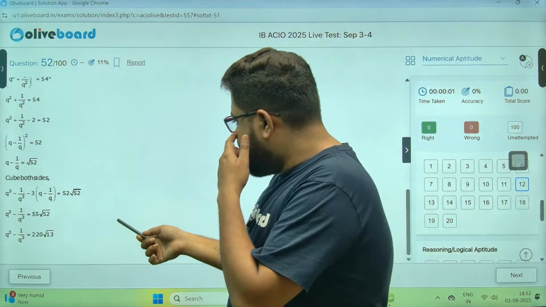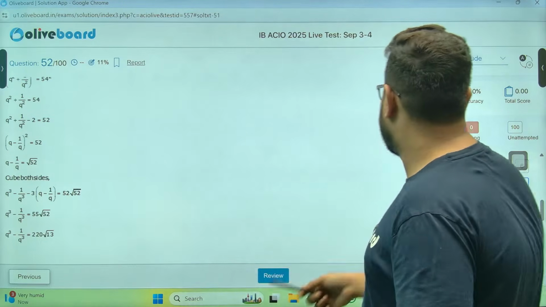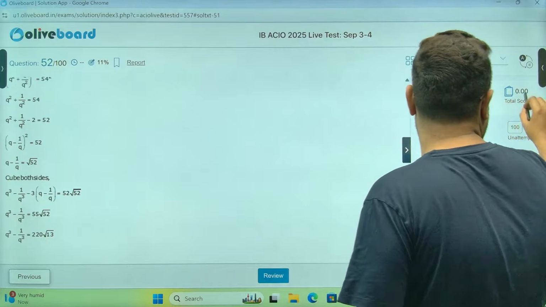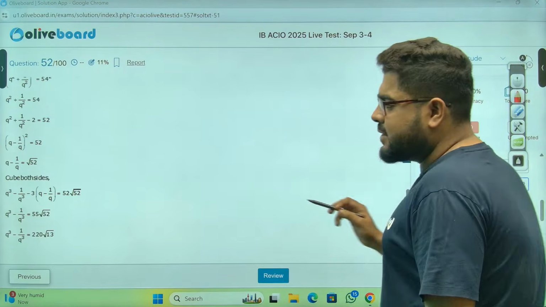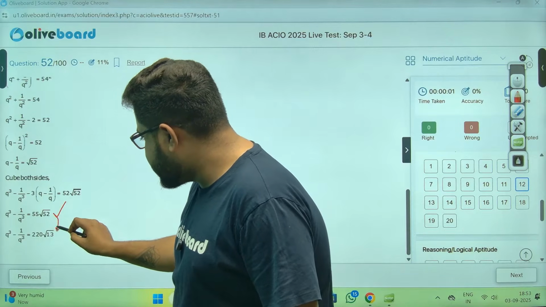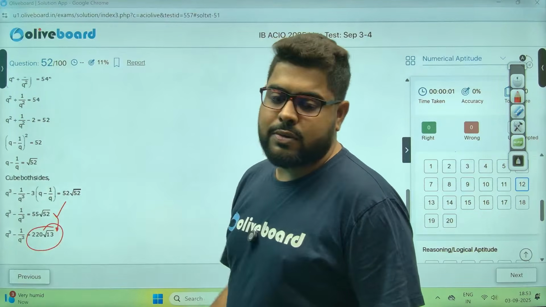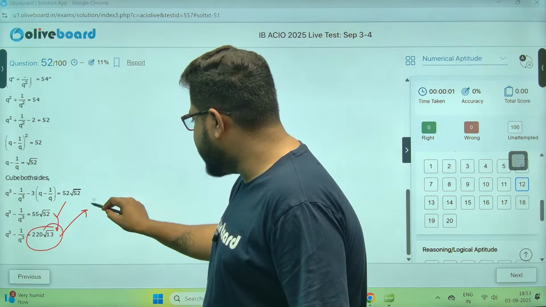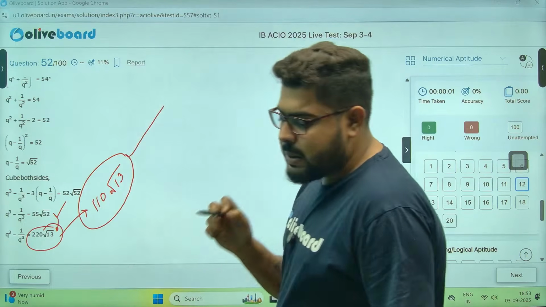Root 52 you have done. अरे पागल, no, it is wrong, sir. The question is wrong. This line is correct. This line is wrong. Sir, it is root 52 means 2 will come out. This line will be 110 root 13. अरे देखो कितना बड़ा पागल है.